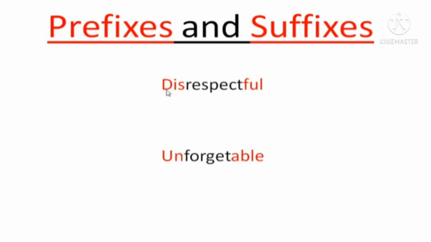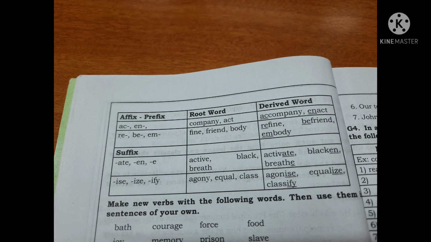Some words have a prefix and a suffix added to them. For example, disrespectful. There is a prefix dis and a suffix full. The next example is unforgettable. Un is a prefix and able is a suffix, so it becomes unforgettable.